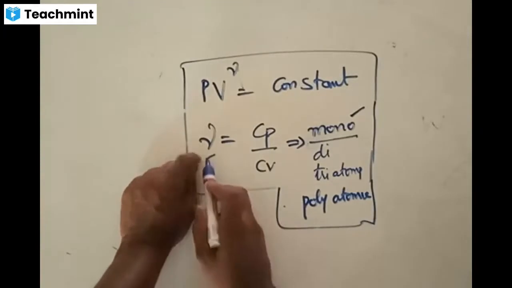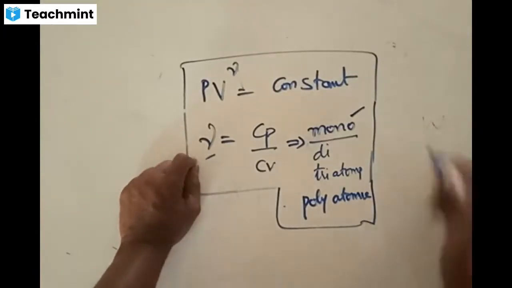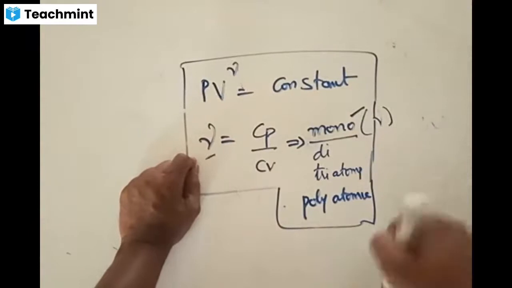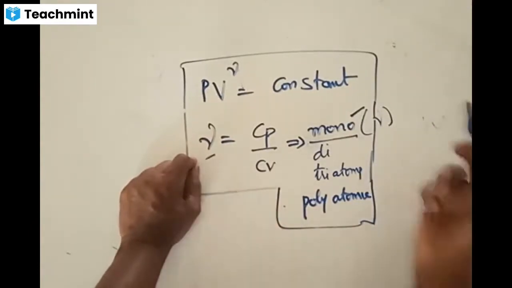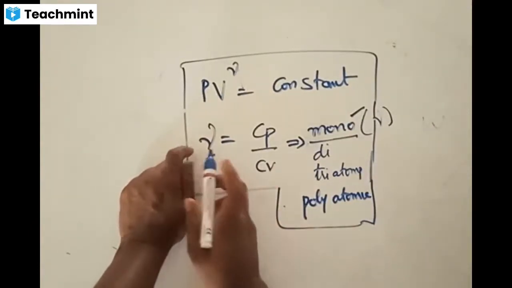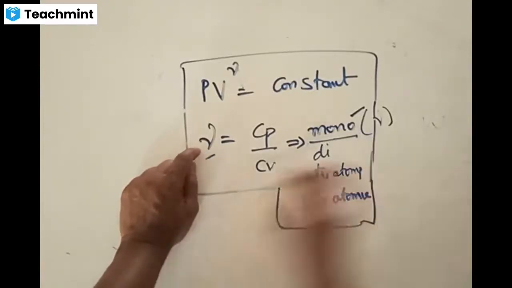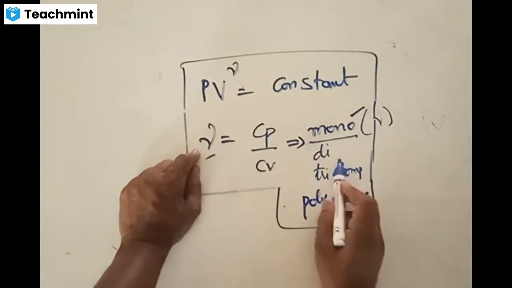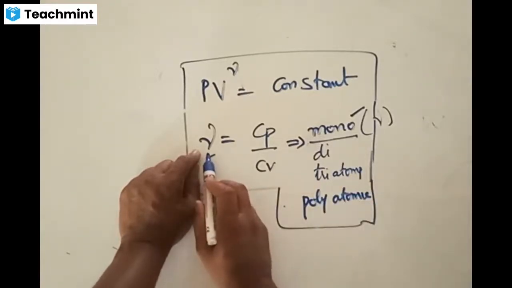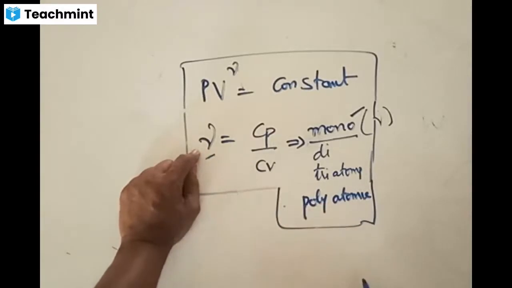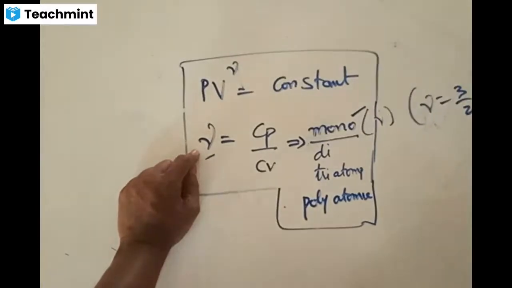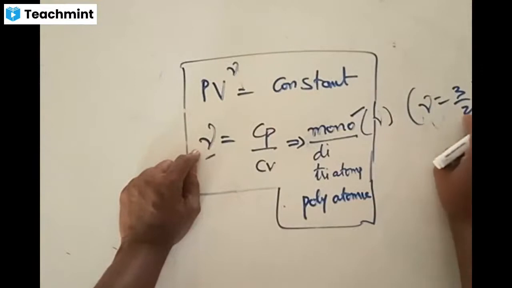He will not say that gamma is something like this, because now we are not dealing with the values. In the exams, we will provide you the values of gamma, but what you should know from now on is that monoatomic gases will have certain specified gamma values. Diatomic gases will have some fixed specified gamma values. If in any question paper you come across a monoatomic gas and in the bracket they provide you the gamma value as 3/2, then for all monoatomic gases gamma value is 3/2. It will not change from textbook to textbook.